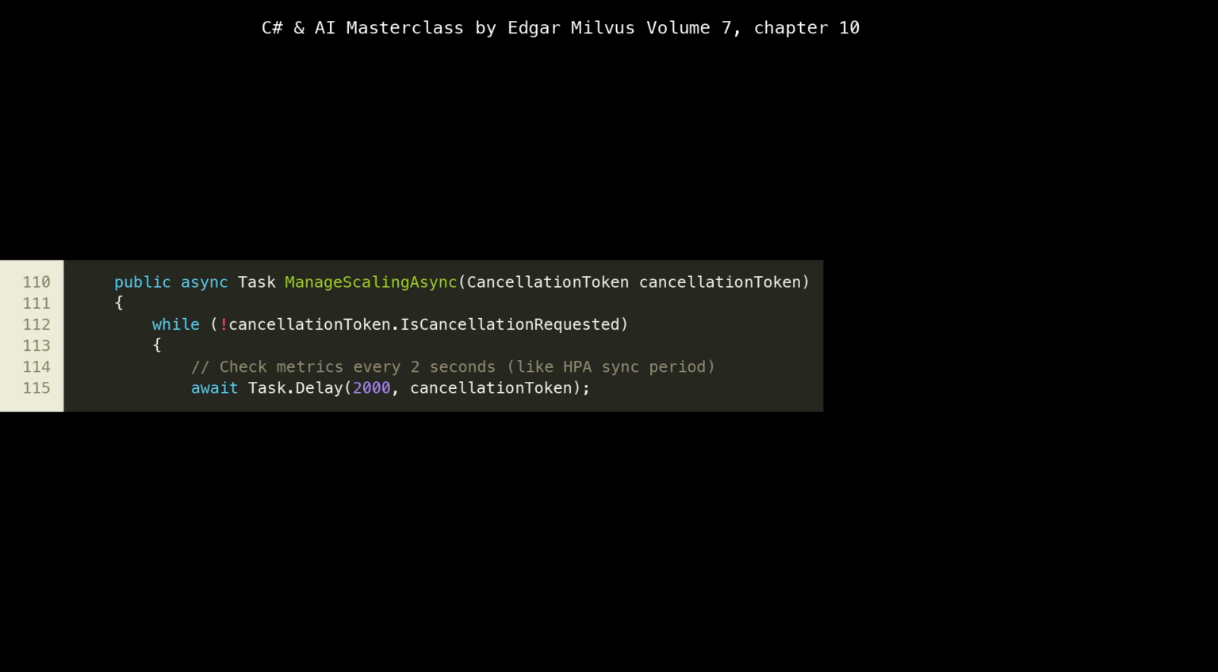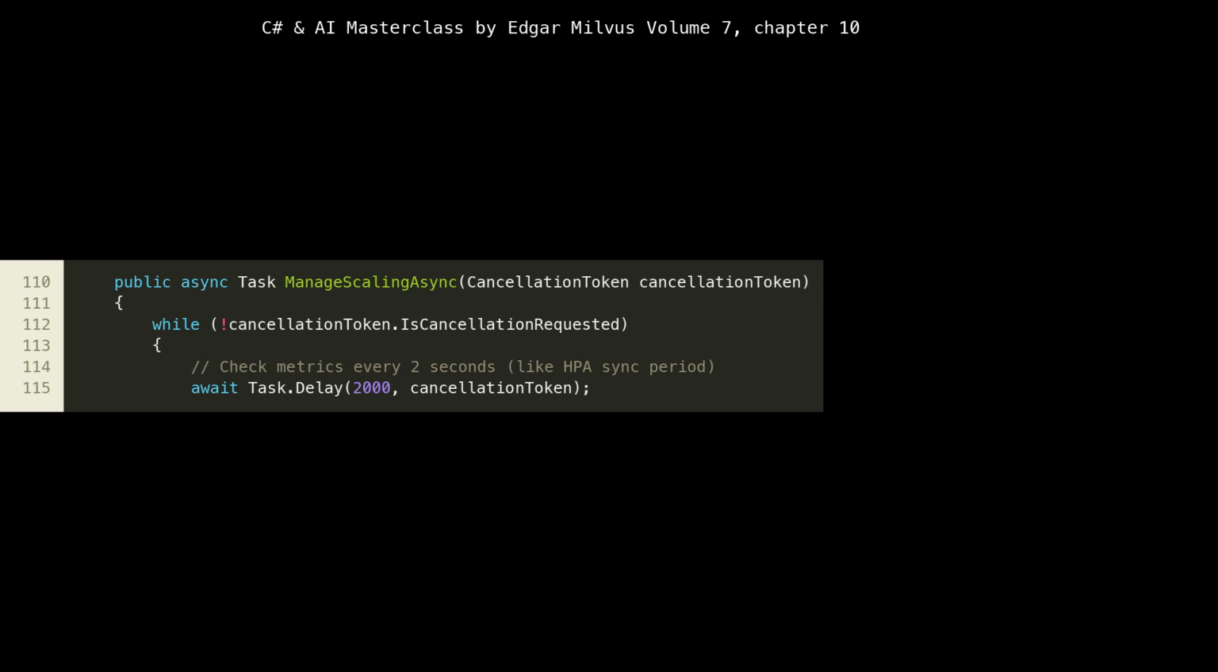It runs indefinitely, periodically checking metrics and adjusting the number of agents. Look at line 114, await Task.Delay(2000, cancellationToken). This simulates the HPA's sync period, which is how often Kubernetes re-evaluates scaling decisions, typically every 15 to 30 seconds, but we use 2 seconds for faster simulation. The cancellation token is crucial for gracefully shutting down this background task when the application itself terminates.